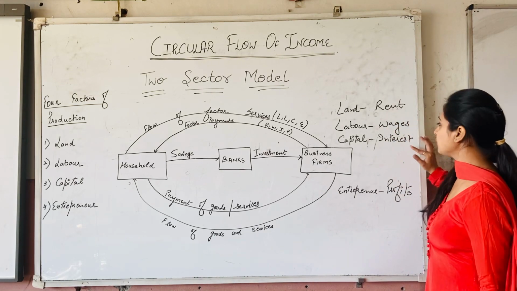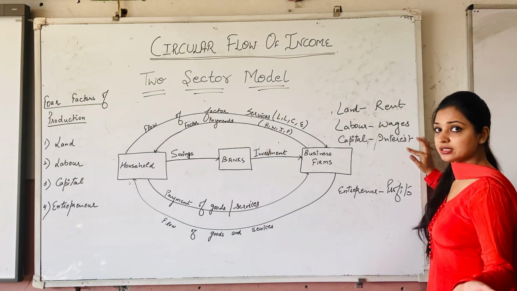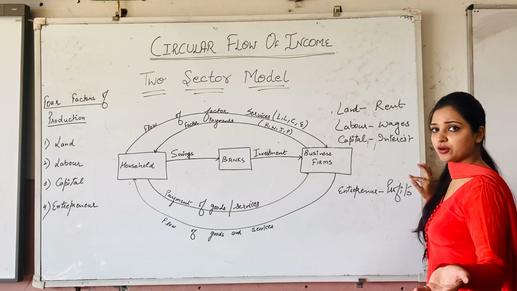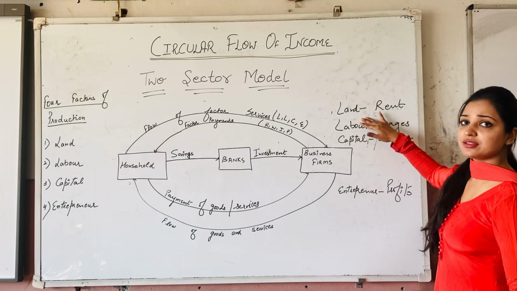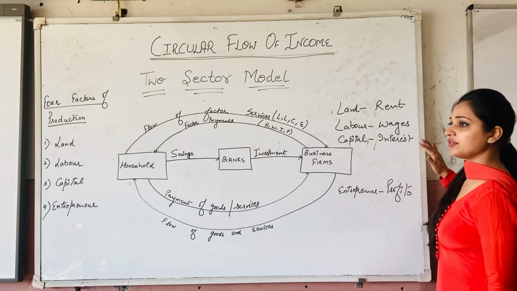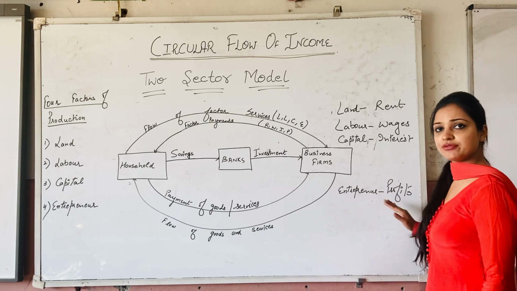If somebody gives you capital, you have to give interest. If an entrepreneur is working, he will definitely take profits, right? So for land, we give rent. For labor, we give wages. For capital, we give interest. And for entrepreneur, we give profits.